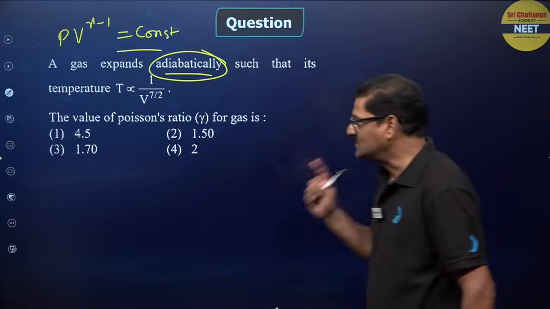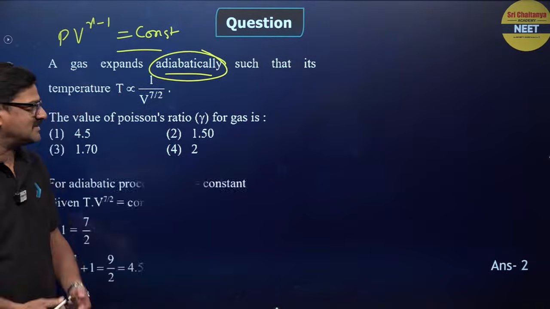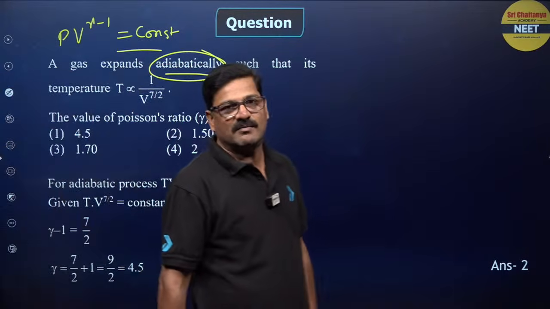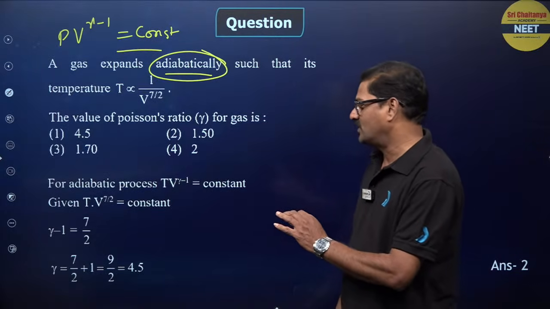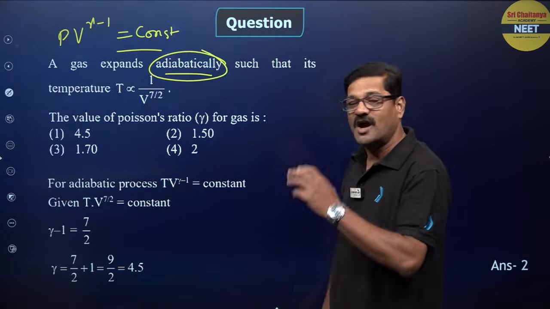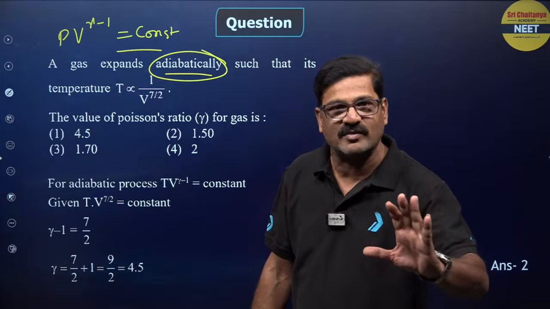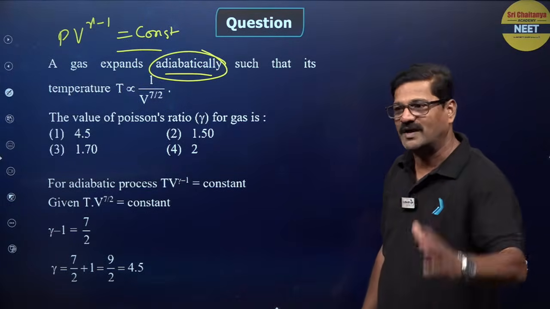And it is going to be 1.50. See, for an adiabatic process, TV to the power gamma minus 1 is a constant, so TV to the power 7 by 2 is a constant, gamma is given, right? So gamma minus 1 is equal to 7 by 2, gamma is equal to 7 by 2 plus 1. On doing so, you're going to get 1.5 as the answer.